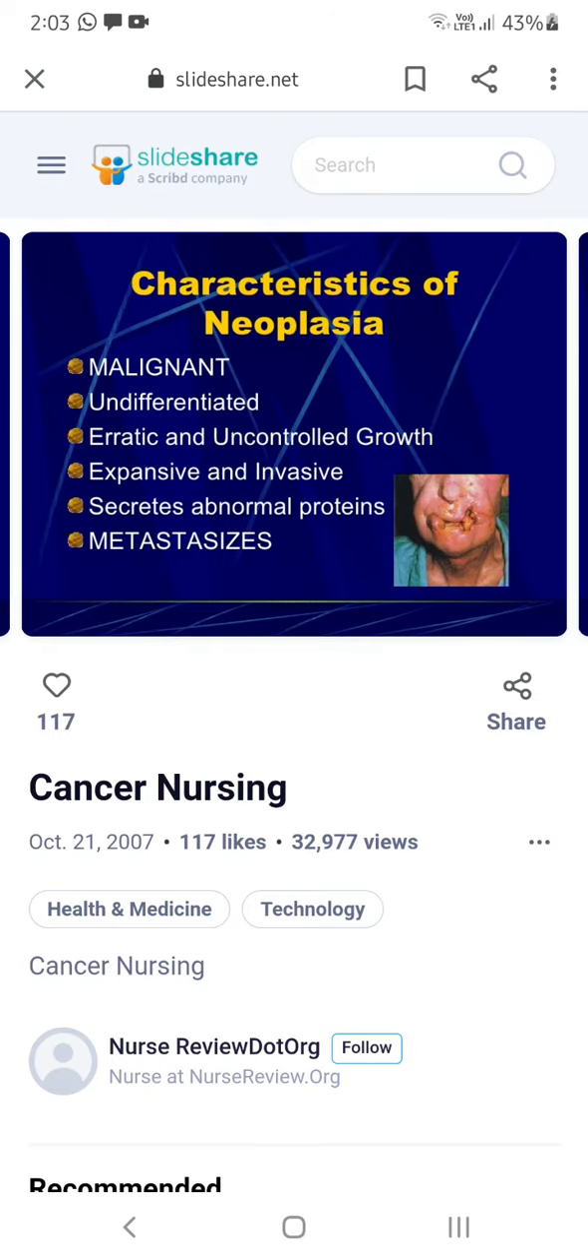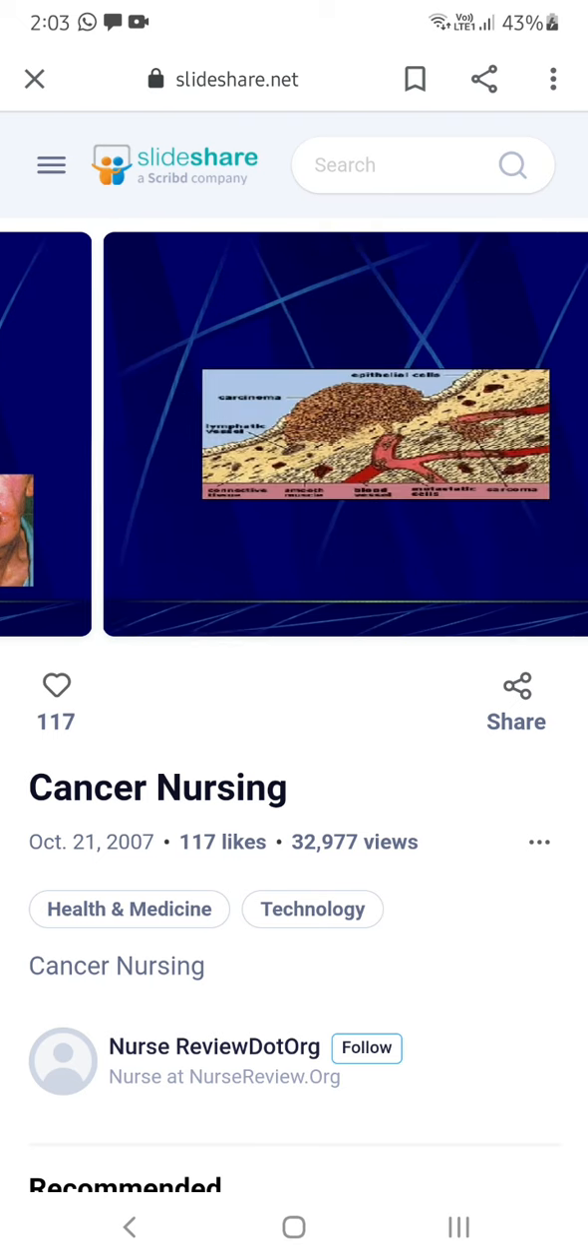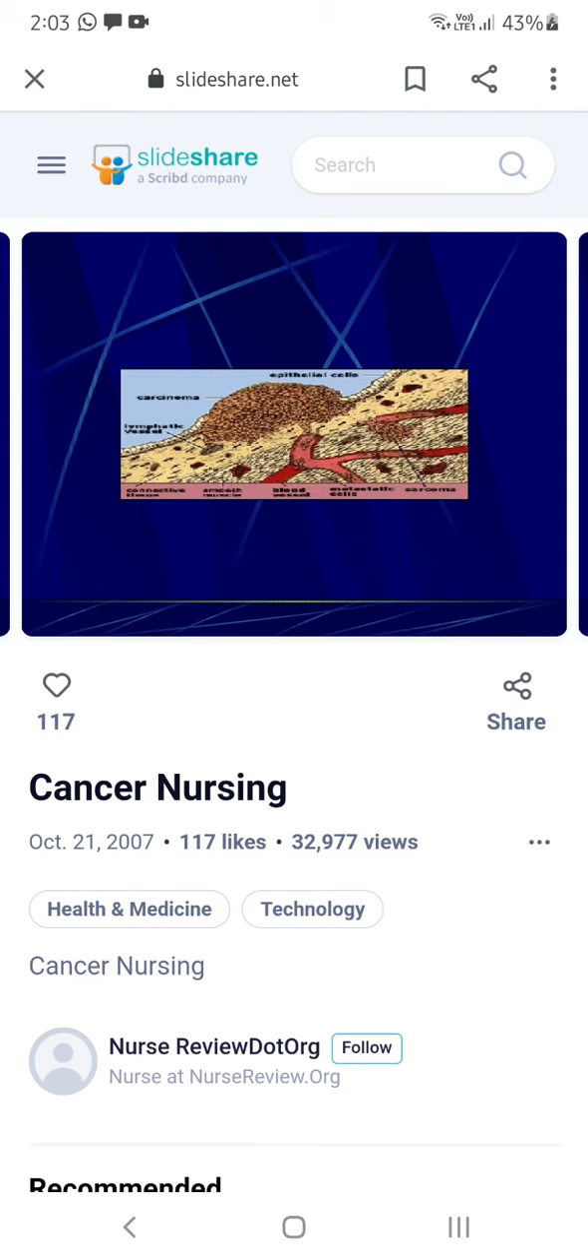And coming to malignancy, it is uncontrollable, undifferentiated, doesn't have any shape or structure, and grows abnormally fast. It is invasive and expansive, it can go anywhere through the body. It can secrete abnormal proteins, and it metastasizes all over the body. See how it looks. If you see the bloodstream, it is going. This is the cancer, they have given a nice tumor, isn't it? See how it is nicely going to the bloodstream, so wherever you want it will go.